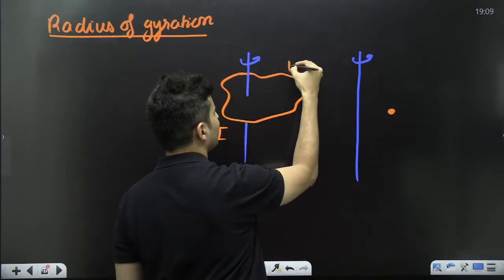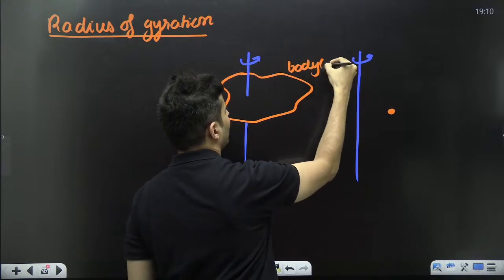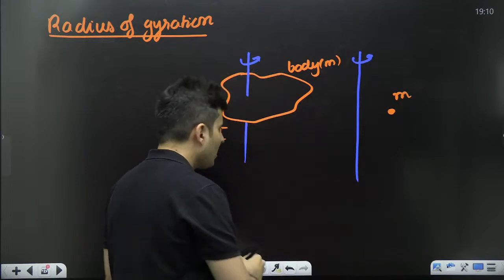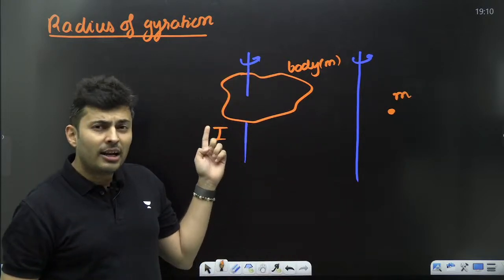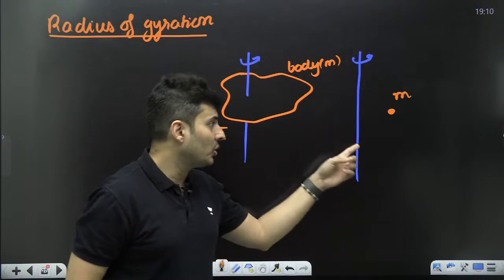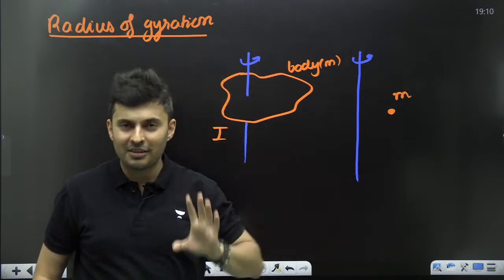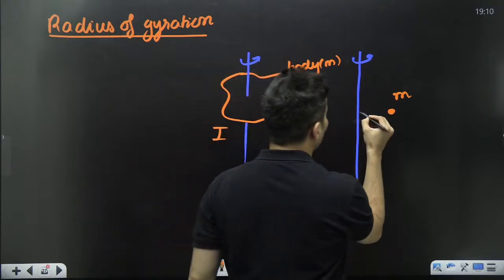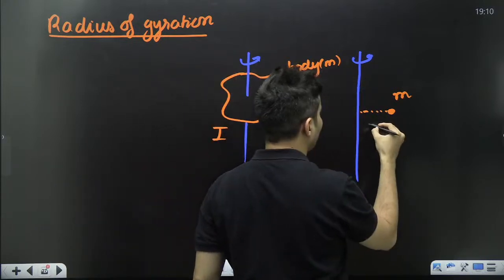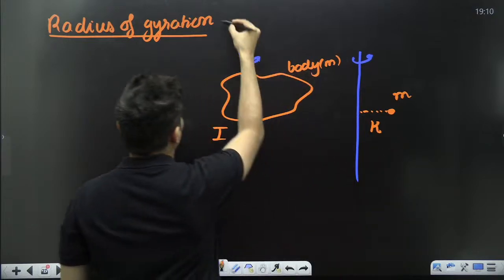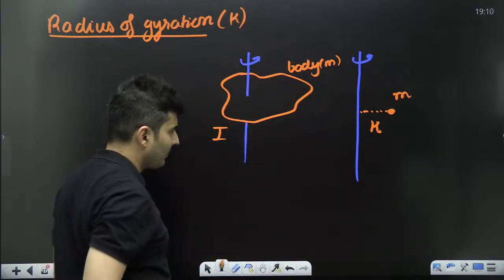Whatever body was there of mass M, you melt it into a point mass. Whatever inertia it had here, make sure this mass also, when it rotates, has the same inertia. Meaning, you choose the distance appropriately. That distance is called K.